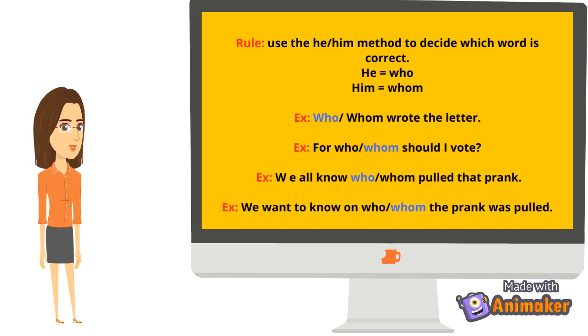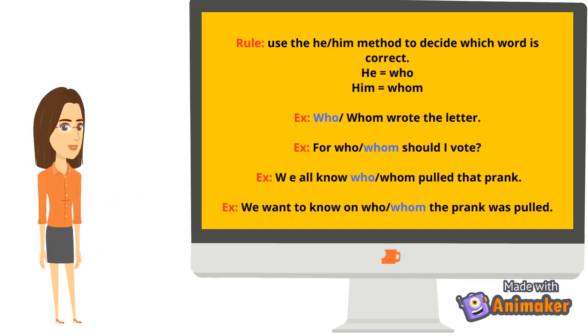Another example, we all know who or whom pulled the prank. This sentence contains two clauses. We all know, and the second clause, who or whom pulled that prank. We are interested in the second clause because it contains the who or whom. Let's create the sentence. He pulled that prank. Therefore, who is correct.